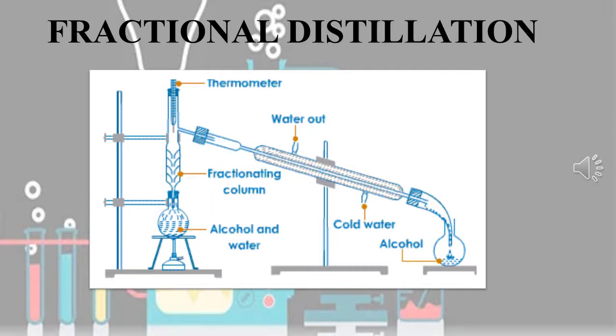First, fractional distillation is used to separate two or more miscible liquids which do not differ much in their boiling points, and is used in the petrochemical industries to obtain different fractions of petroleum, to separate the different gases from air and to distill alcohols, etc. So this is the figure for fractional distillation.